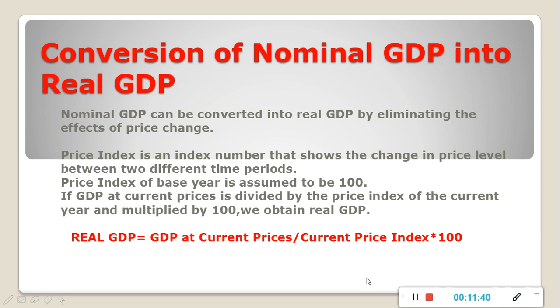If you want to convert nominal GDP into real GDP, you can use this formula. Real GDP is equal to GDP at current prices, that is also called nominal GDP, divided by current price index multiplied by 100. You can use this formula to convert nominal GDP into real GDP.